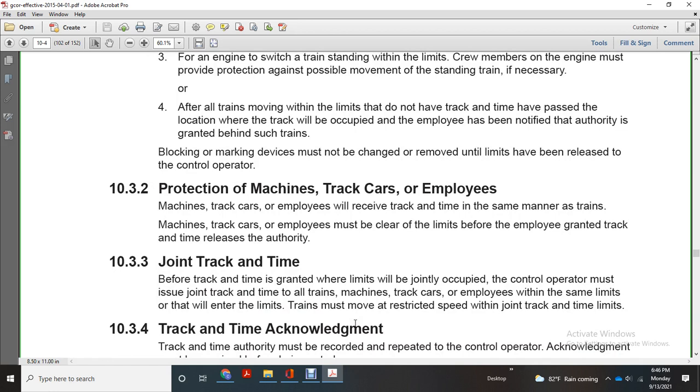Joint track and time. Before track and time is granted where the limits are jointly occupied, the control operator must issue the joint track and time and involve the train, machine, track car, or employees within the same limits up to the end of the limits. Trains must observe restricted speed within the joint track and time limits.